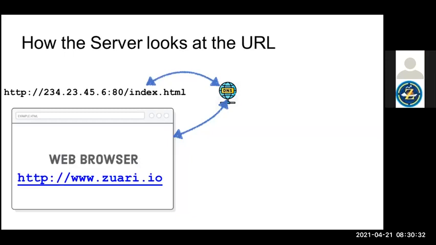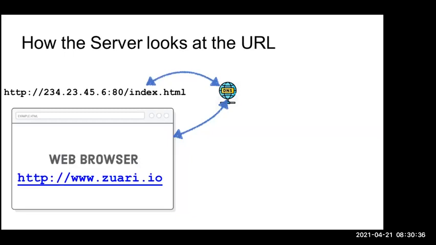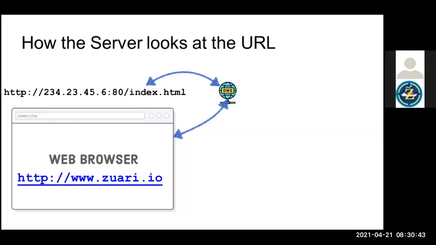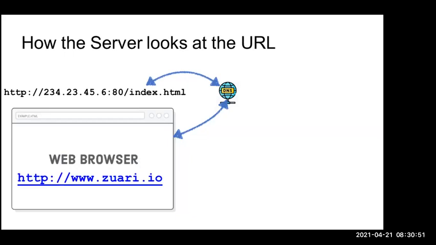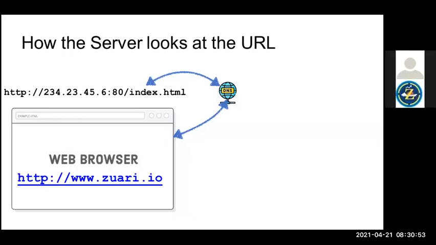It will convert your name to an IP. That is the major role and responsibility of the domain name server. Here the name is www.zwari.io.